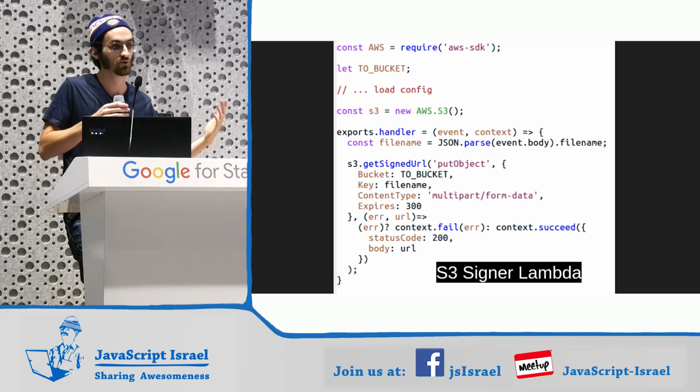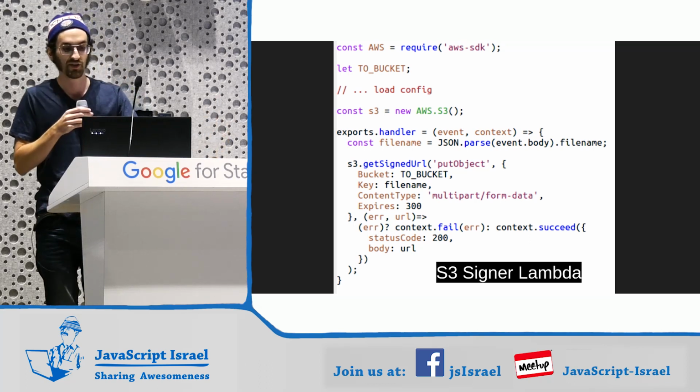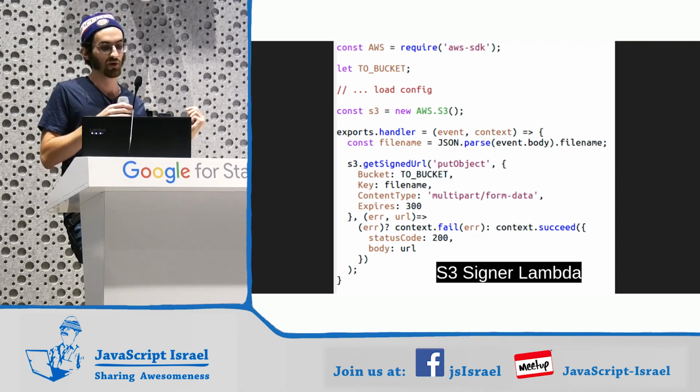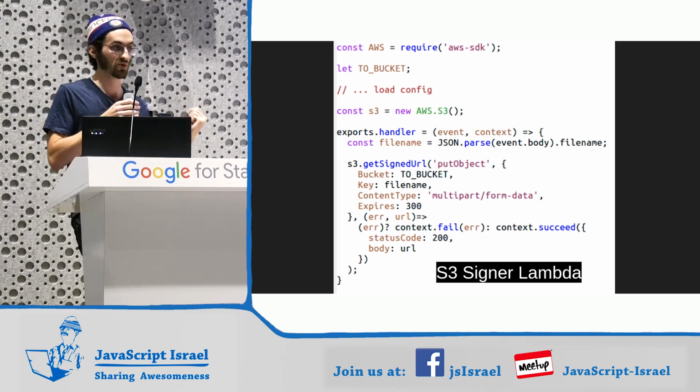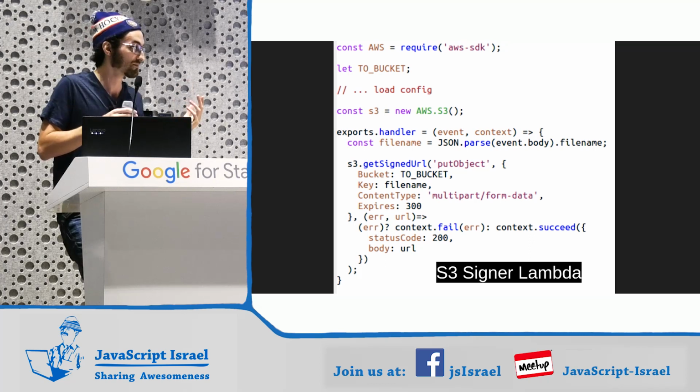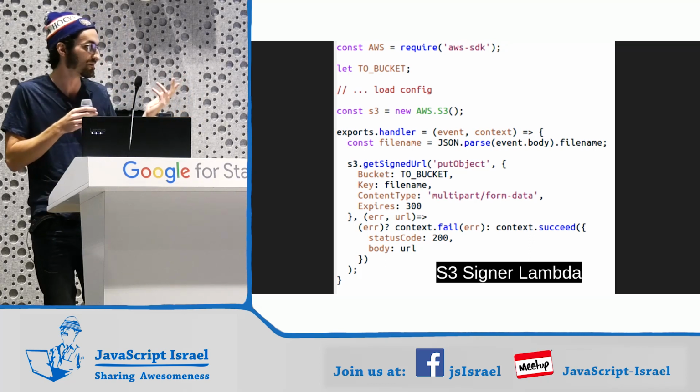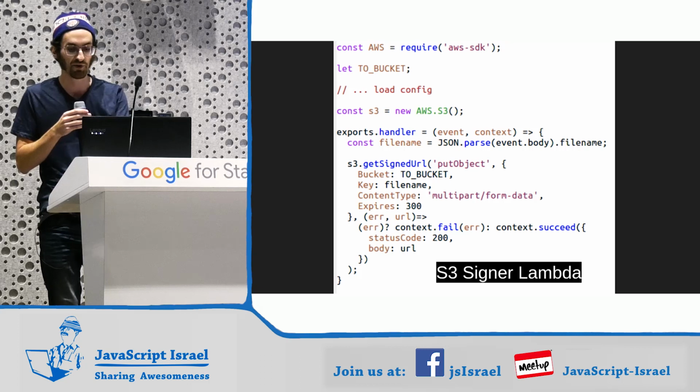I skipped the config. We just load a JSON file. There's one trick in here, which is that in our s3.getSignedURL function, we have to tell it the content type is multi-part form data because that's how we're going to upload it. You might think it's video MP4 if you're uploading videos, but it's multi-part.